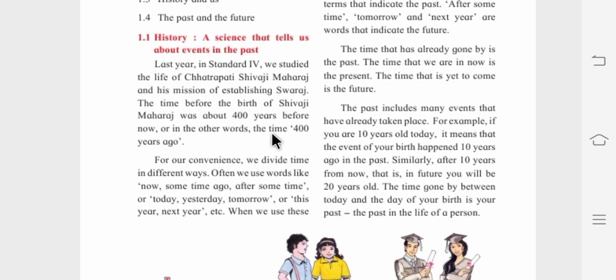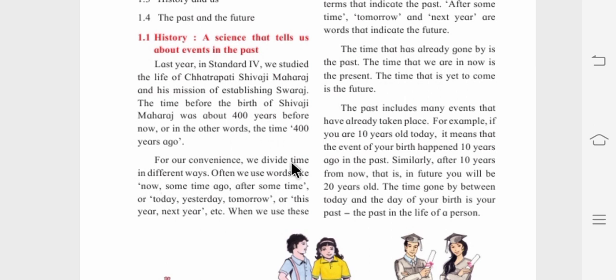As you know, there were 3 periods: ancient, medieval and modern. We are in the modern period now, and Shivaji was in the medieval period. And 400 years ago, there was an ancient period.